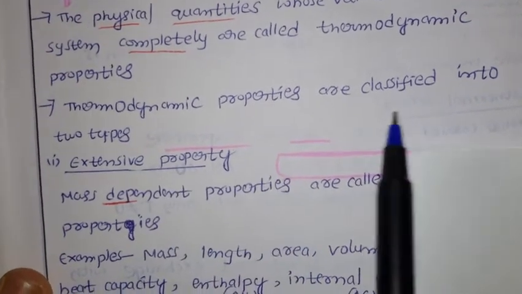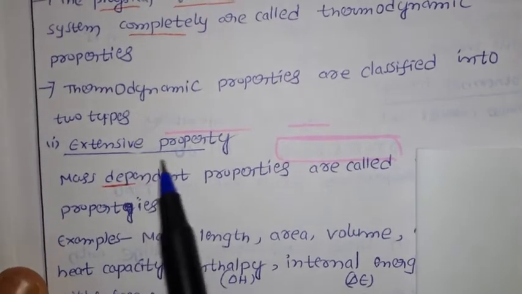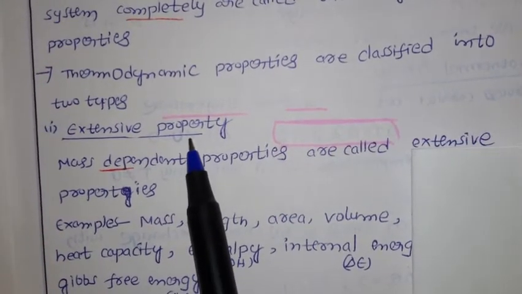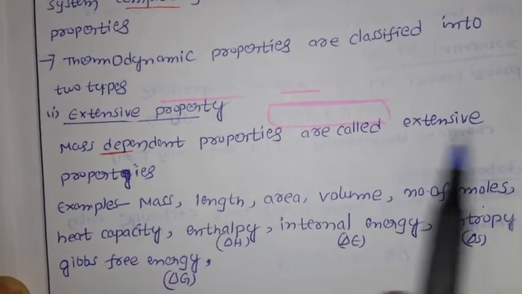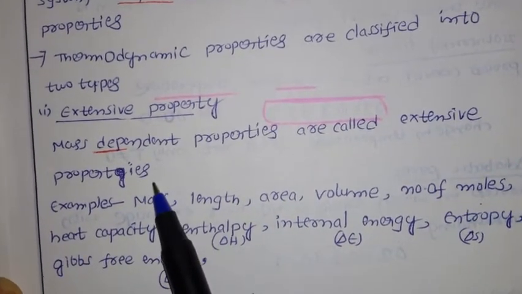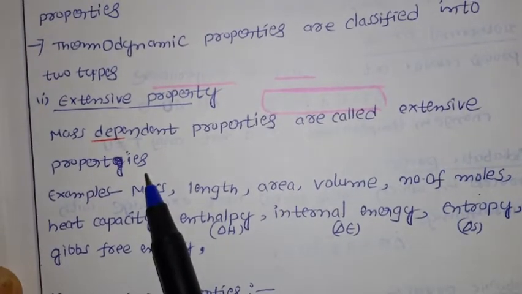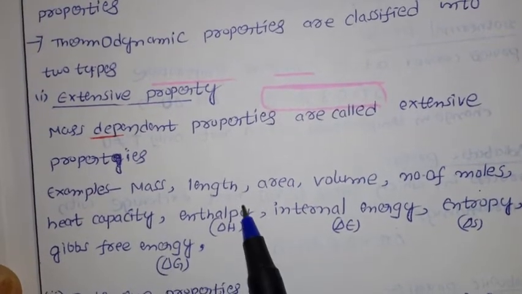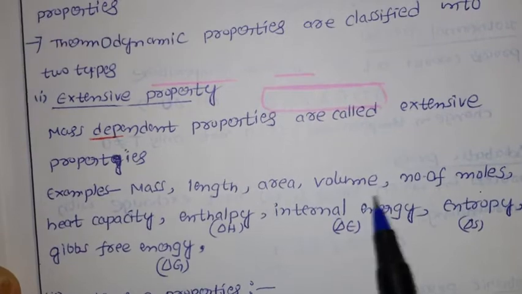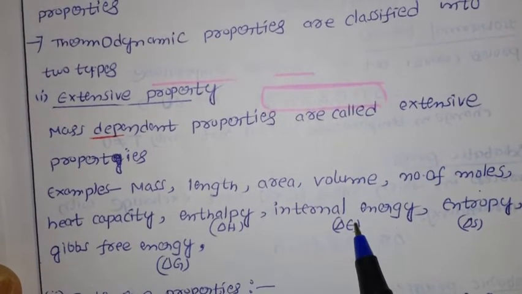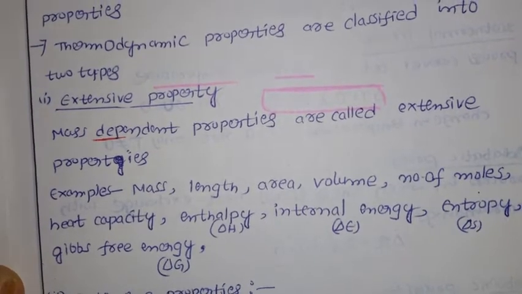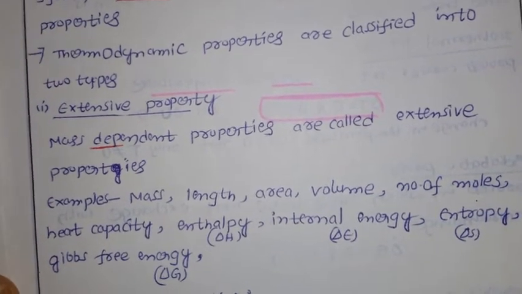Now thermodynamic properties are classified into two types. One is extensive properties. Mass dependent properties are called extensive properties. What is the meaning of that? I will go for the example. Mass dependent properties include mass, length, area, volume, number of moles, heat capacity, enthalpy, internal energy, entropy, and Gibbs free energy.